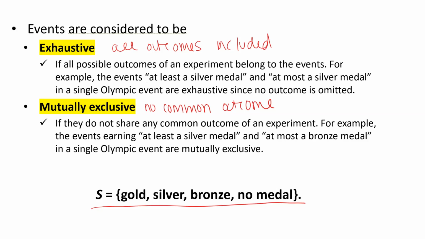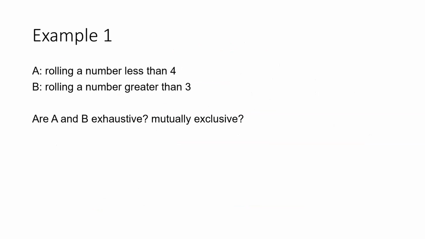If we're talking about at least a silver medal and at most a silver medal, we're including all the outcomes. If we're talking about at least a silver medal and at most a bronze, those don't have any common outcomes, so those would be mutually exclusive.